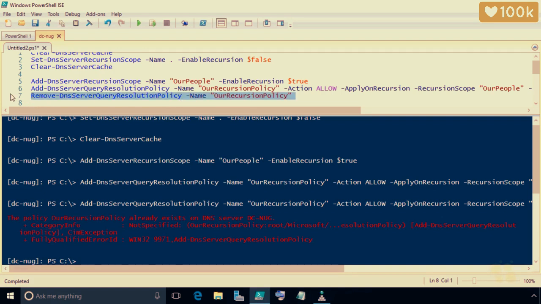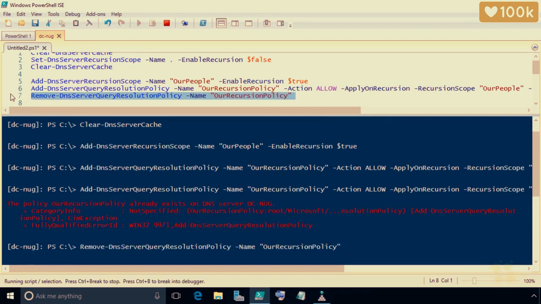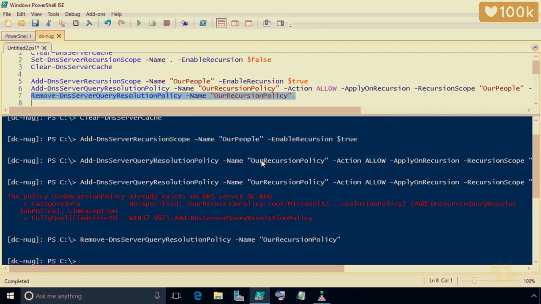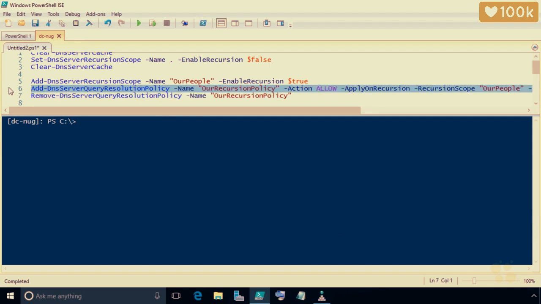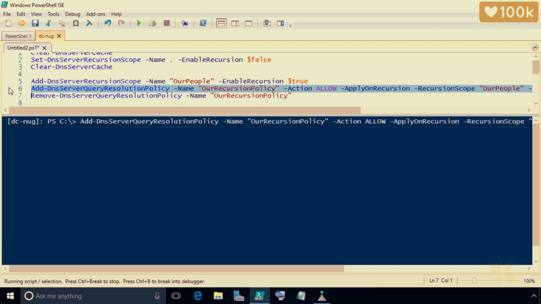So I'll go ahead and execute that by highlighting it and pressing F8. I'll click on yes to confirm. Then we go ahead and clear the screen with the squeegee. And let me go ahead and add it back in by doing row 6 one more time and pressing F8. I just want to make sure I got them in nice and clean.